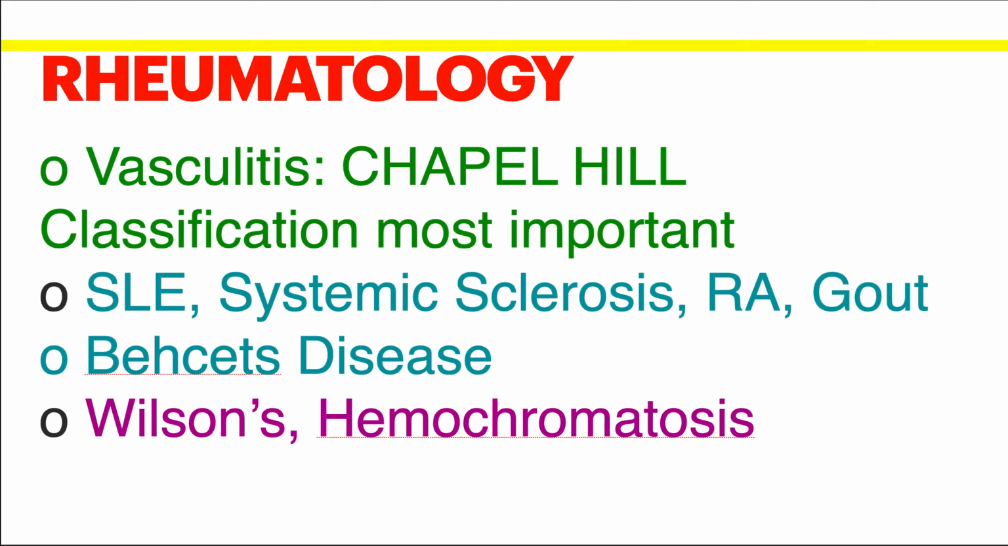Now, rheumatology. Vasculitis, Chapel Hill classification, most important. SLE, systemic sclerosis, RA, gout, Behçet's disease, Wilson's disease, and hemochromatosis. These are some very important, high yield topics in medicine.